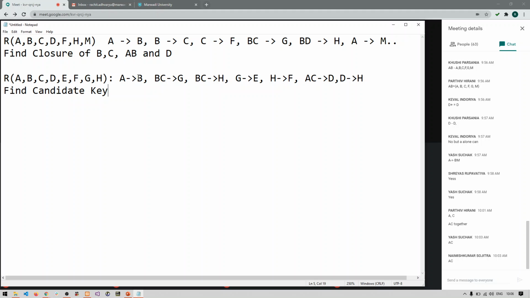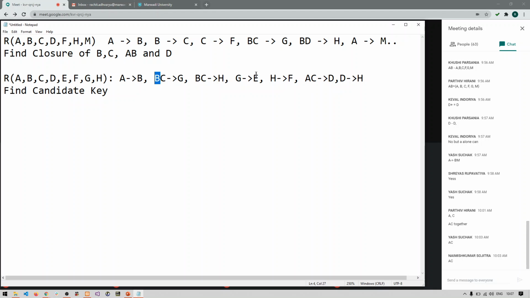We can say A to B is there. If I replace B with A, then we can say AC to G and AC to H. Because AC together can identify G, we cannot directly say A determines E. So this won't be possible.